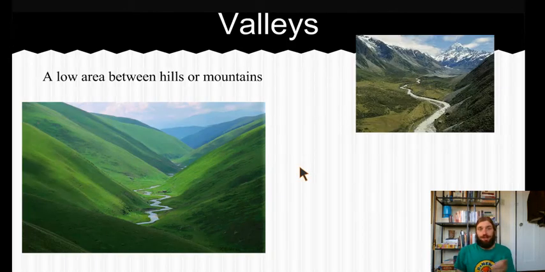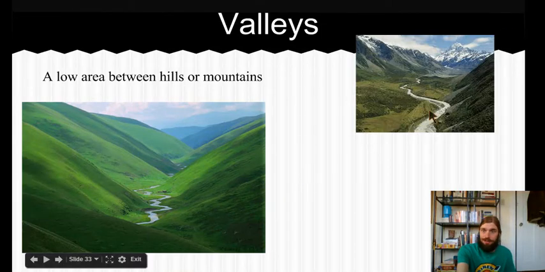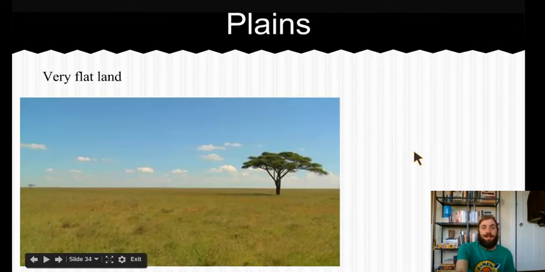Valleys. A valley is a low area between hills or mountains, okay? So I have a valley between mountains over here. I have a valley between hills over here. Many valleys have a river, just like both of these. Not all, but many.